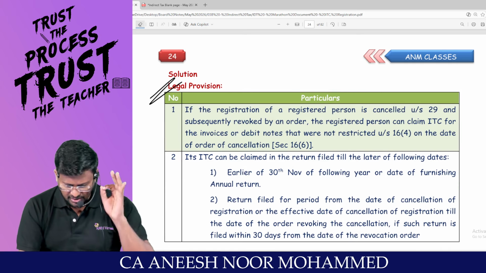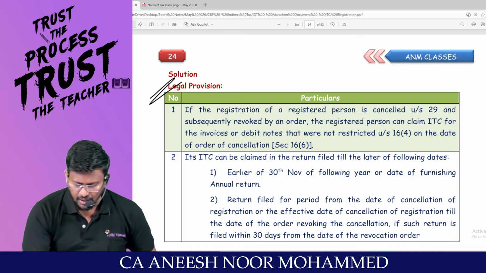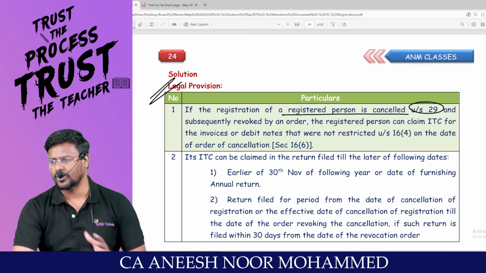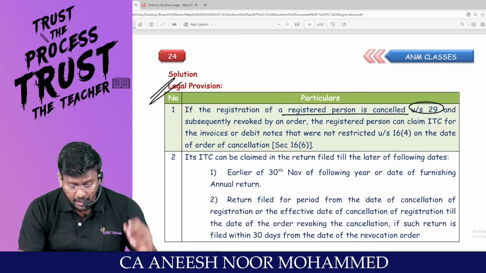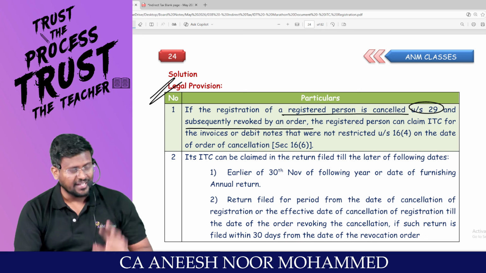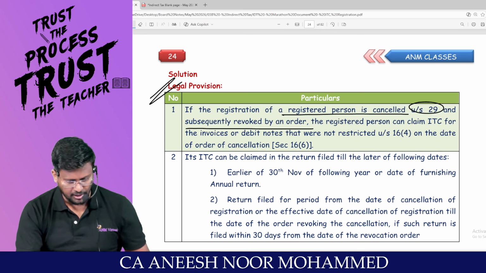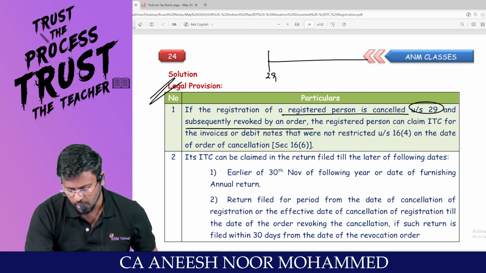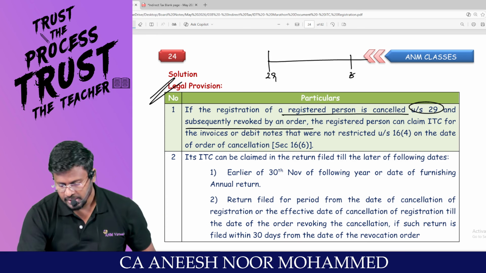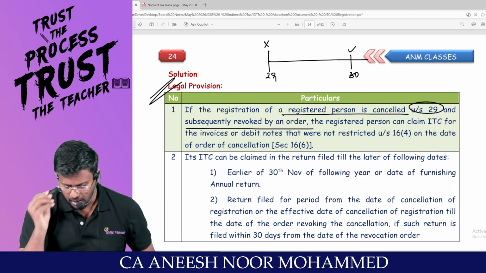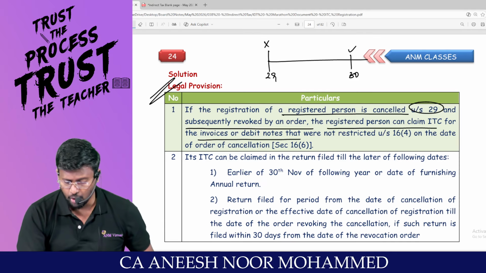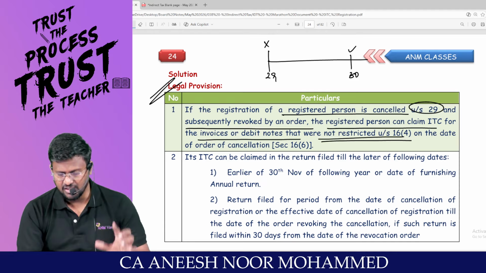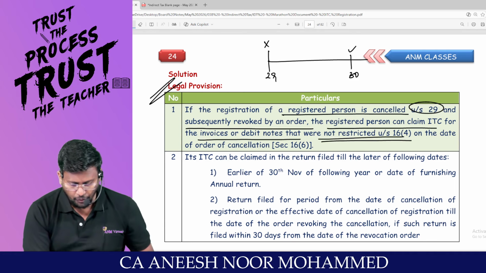Sir, if the registration of a registered person is cancelled under section 29. For example, if I'm a registered person, my registration has been cancelled under section 29 and subsequently revoked by an order. Sir, then it has been revocation of cancellation, section 30. That means today, section 29, my registration has been cancelled. Section 30, my registration has been revoked. Then the registered person can claim ITC for the invoices or debit note that were not restricted under 16 subsection 4 on the date of order of cancellation.